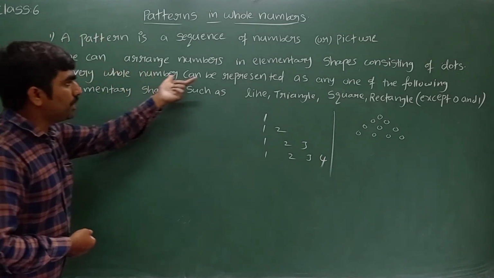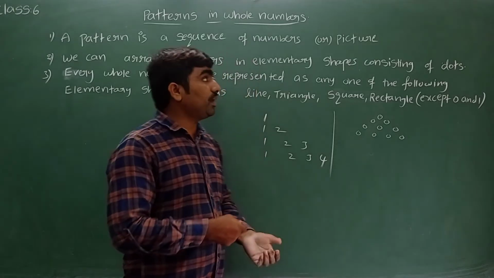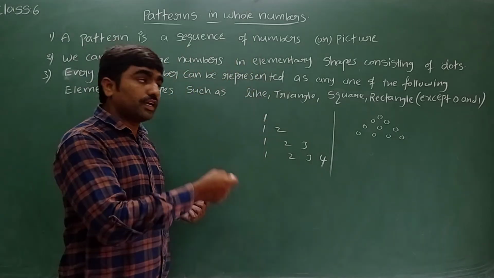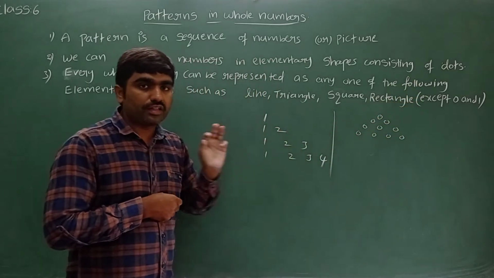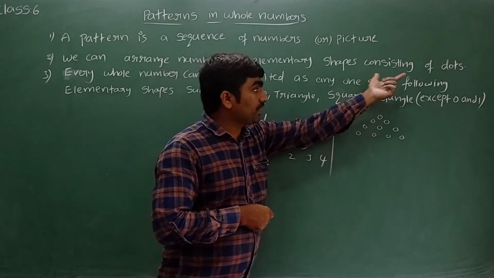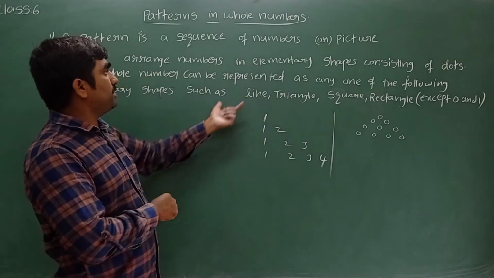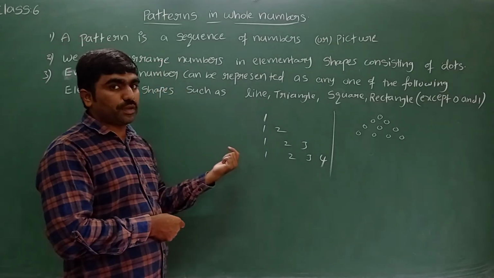We can arrange the numbers in elementary shapes consisting of dots. Here, whatever the whole numbers are, they are taken as dots. Suppose it is 3, they will take 3 dots. If it is 5, 5 dots. By taking the dots, they are going to arrange elementary shapes. Now what are the particular elementary shapes? Let us see.